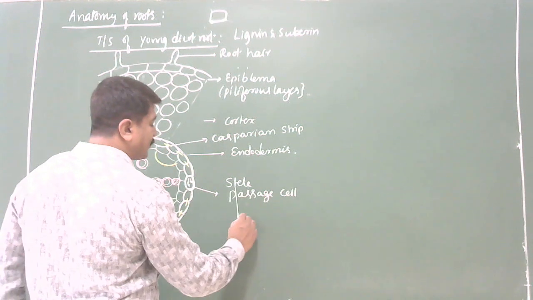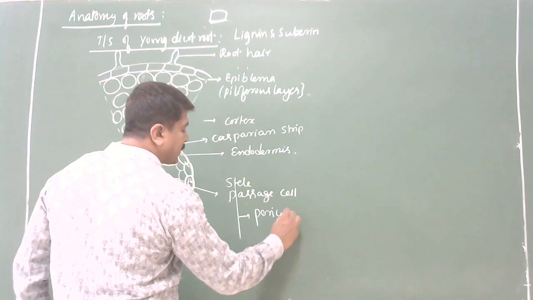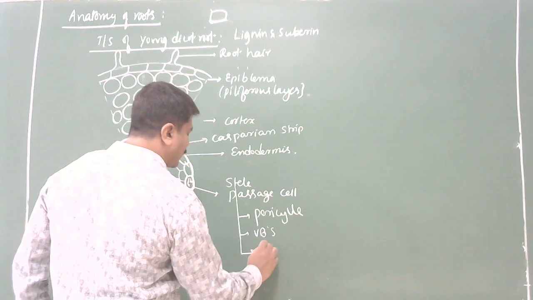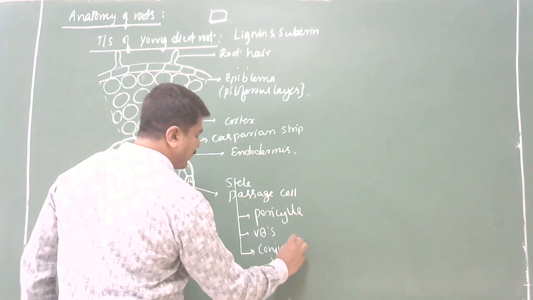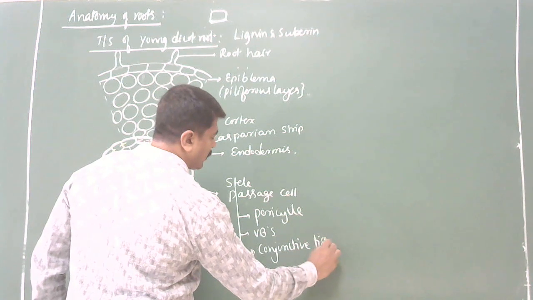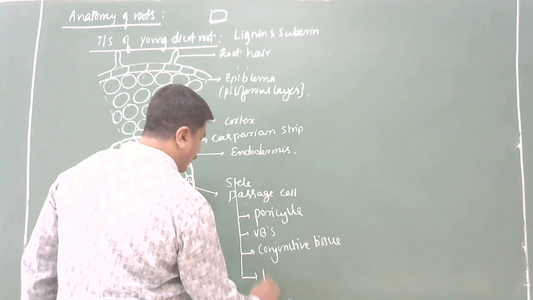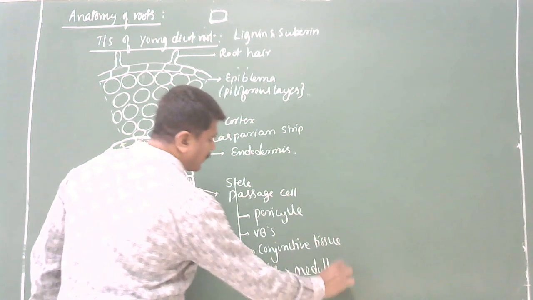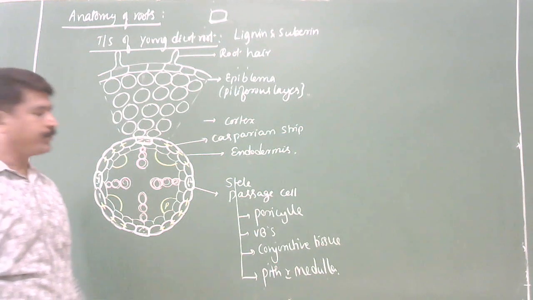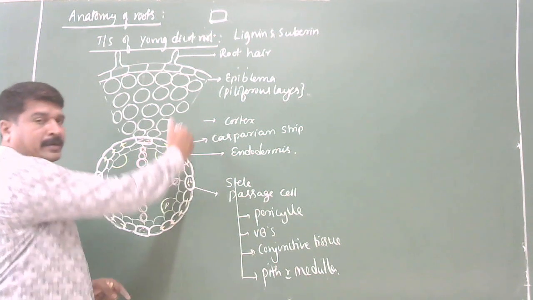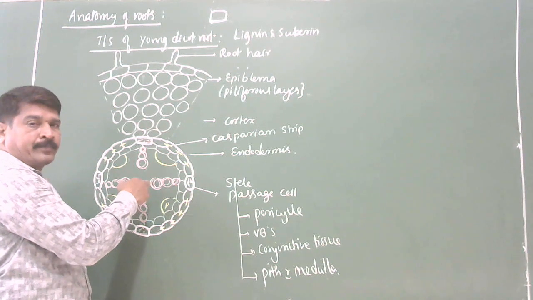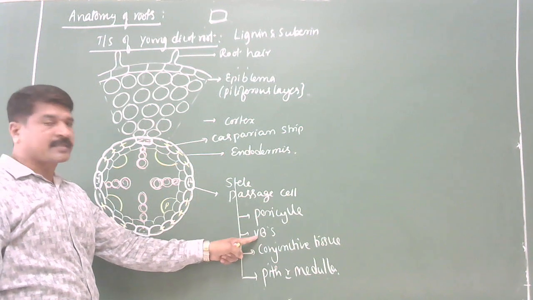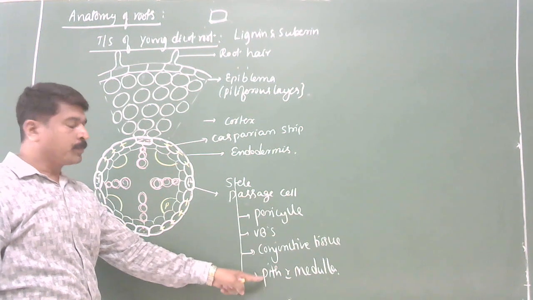Here, the stele is differentiated into pericycle, vascular bundles, conjunctive tissue, and pith, also called medulla. These are the four layers of the stele. All the tissues that lie internal to the endodermis are collectively called the stele. It has the four layers: pericycle, vascular bundles, conjunctive tissue, pith or medulla.